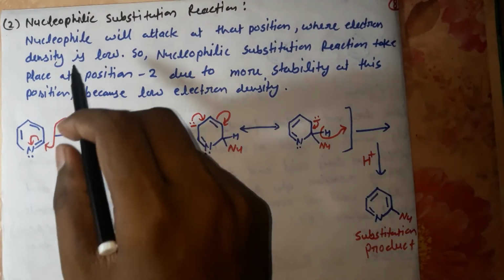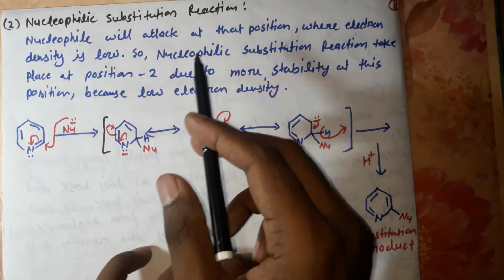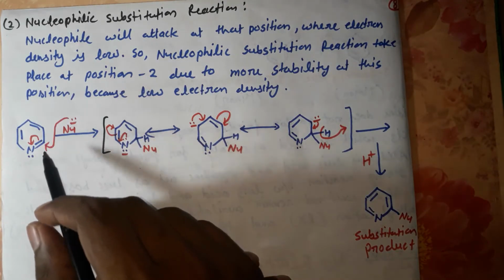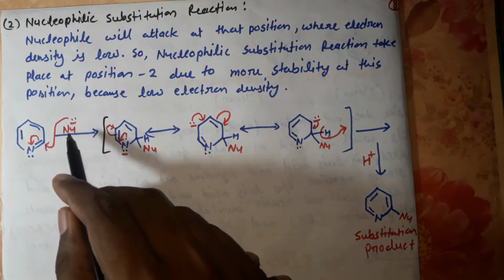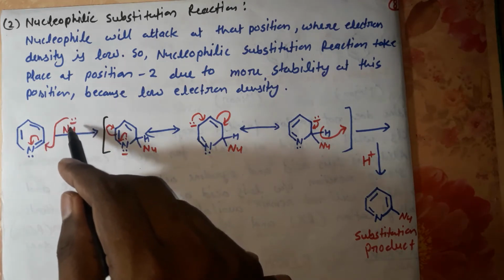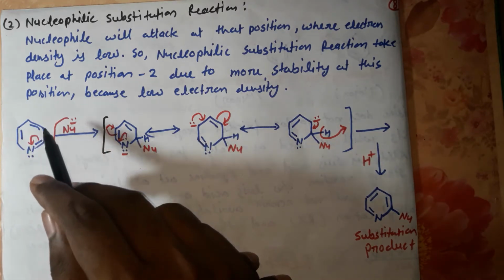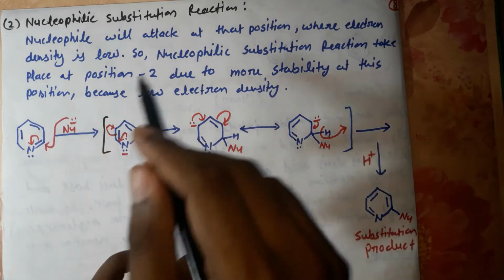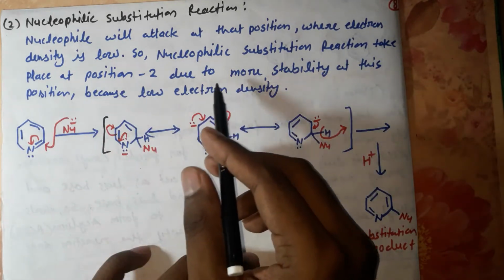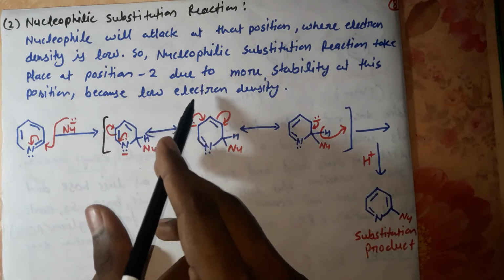Next is the nucleophilic substitution reaction. In this reaction, the nucleophile attacks the position where electron density is low, where a carbocation is formed. Because the nucleophile has extra electron density, it shares electrons with the position where electron density is low. Nucleophilic substitution takes place at position 2 due to more stability at this position, because of low electron density.